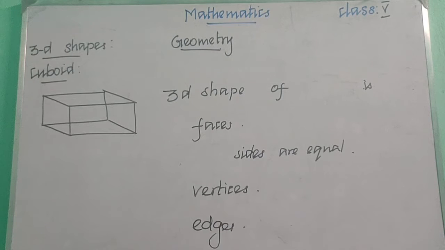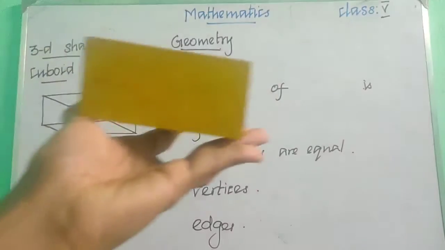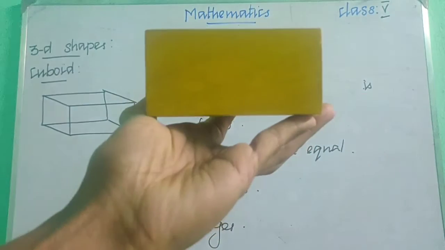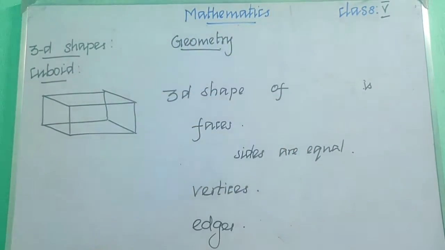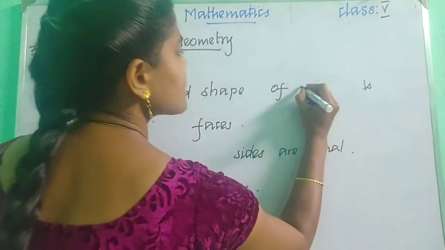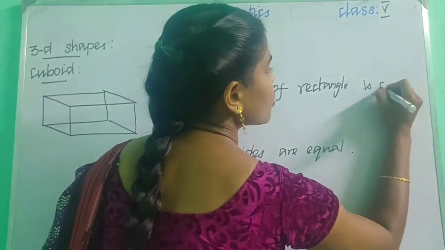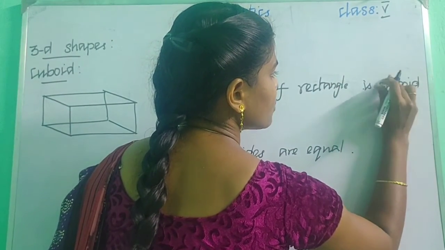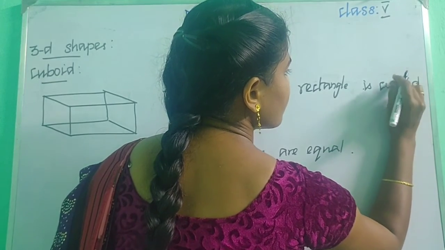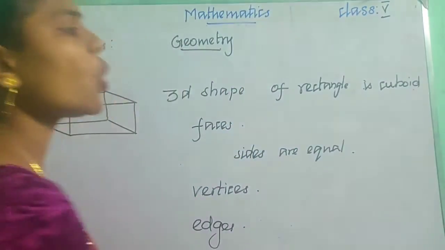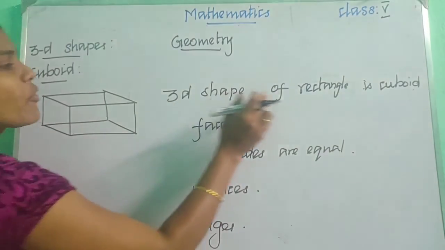Let us learn about the properties of cuboid. In cube we said the 3D shape of square is cube, right? Now you can see the shape of a rectangle here. The 3D shape of a rectangle is cuboid, C-U-B-O-I-D.